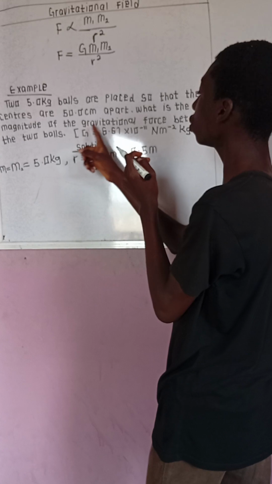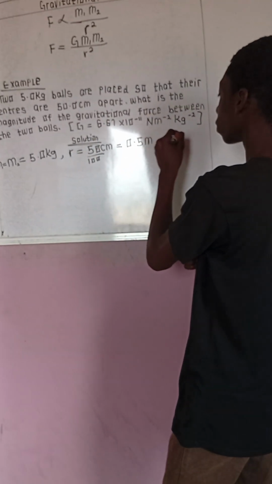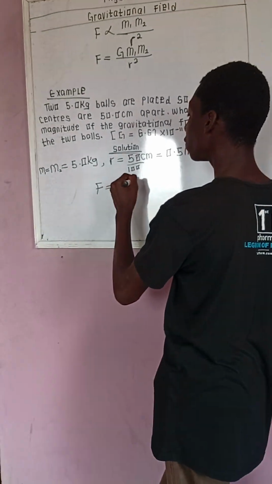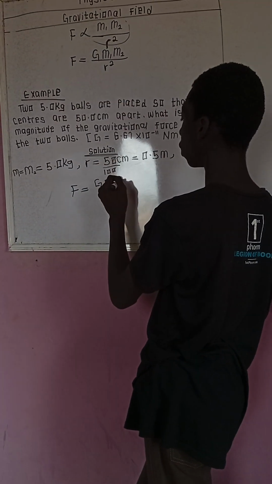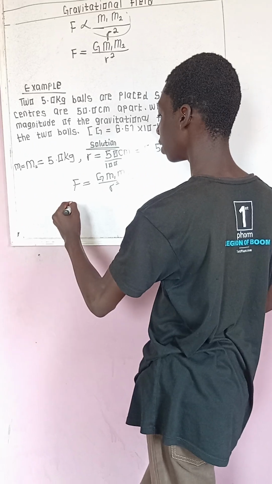So what is the magnitude of the gravitational force between the balls? Now, let's look for the force, applying this formula from the law. So you see, you have to know the law, and the law is very easy to know. Very, very easy. So I'm going to be replacing it.